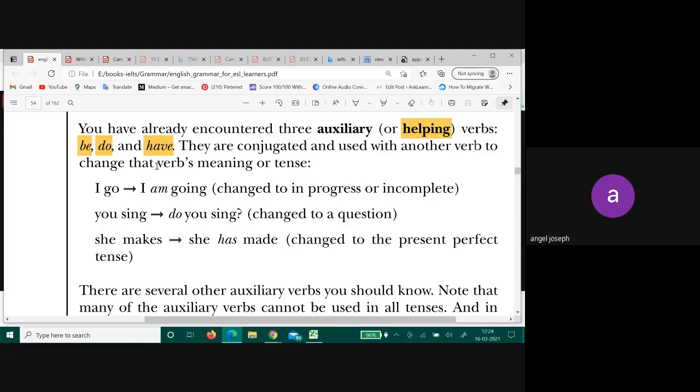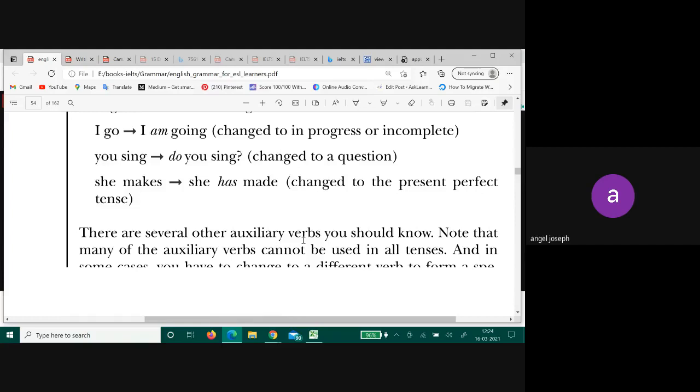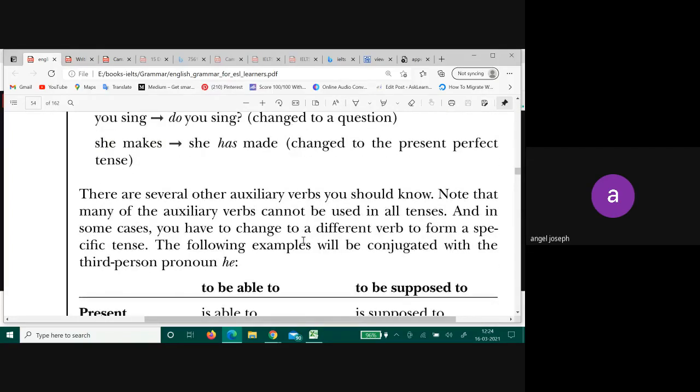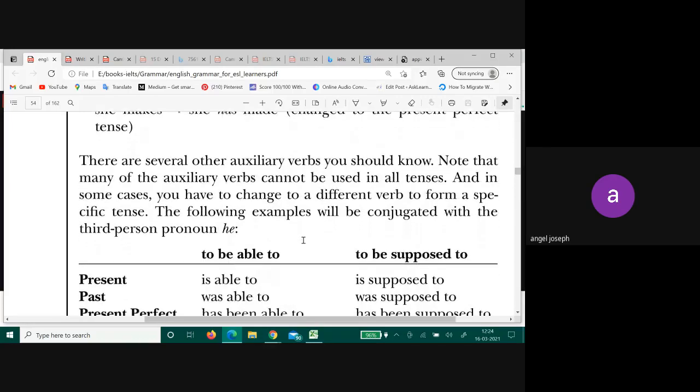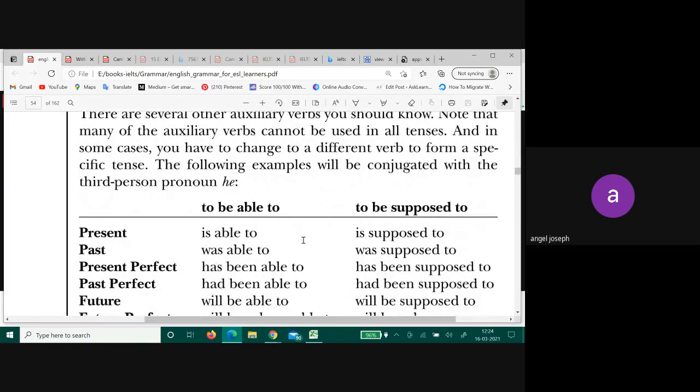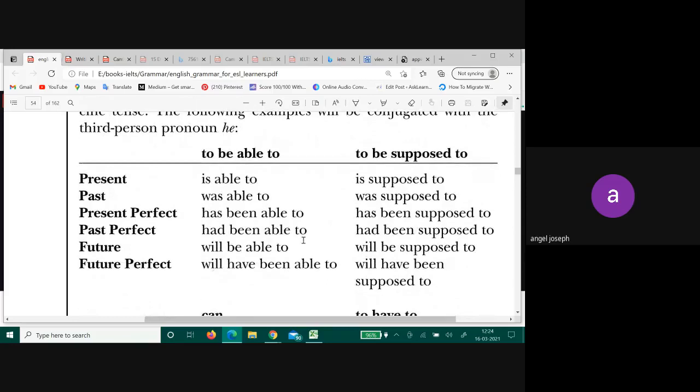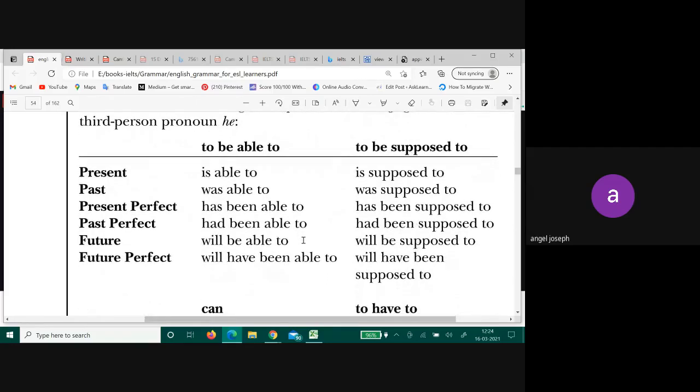Now let's first have a look. I think they are going to show you. You will come across certain words like this: able to, supposed to.